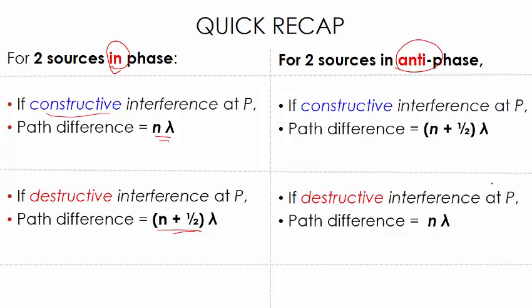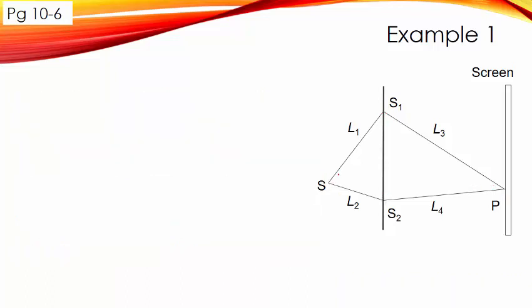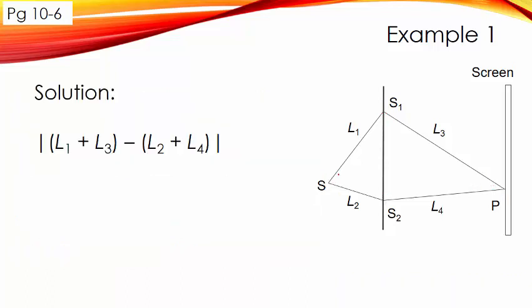We can't use any of these because we don't know whether these two sources are in phase or anti-phase, right? So what can we do? But we know they will be in phase from this point S, right? So we should be looking at the path difference from point S. In other words, I should look at the path traveled by one wave, which is L1 plus L3, minus the path traveled by the other wave, which is L2 plus L4.